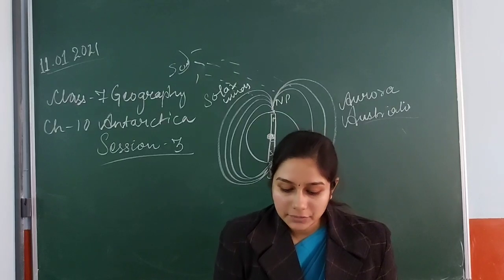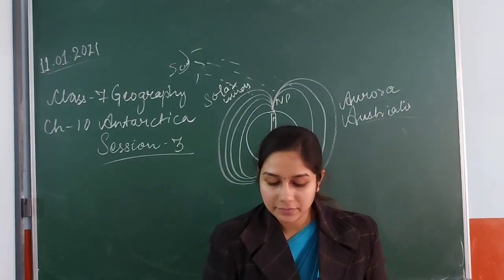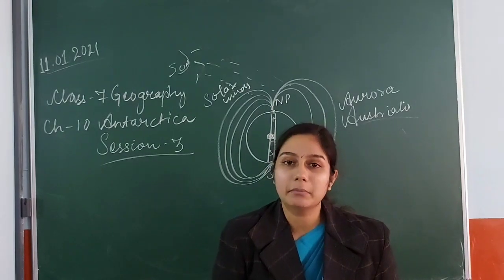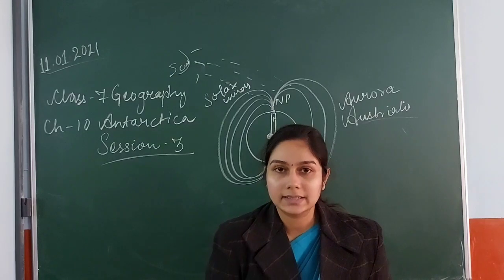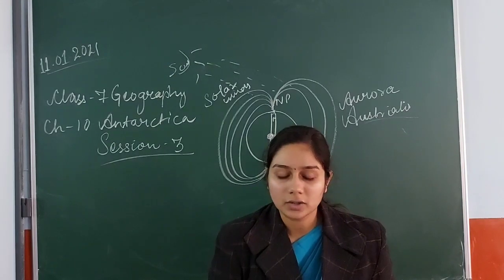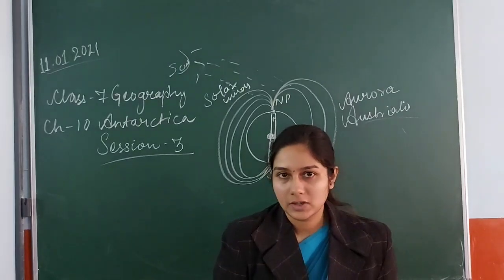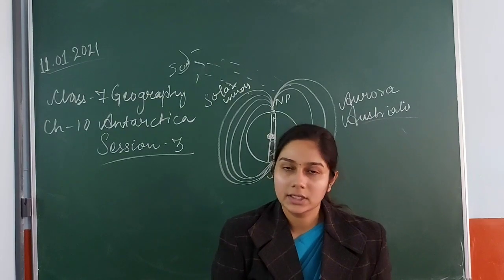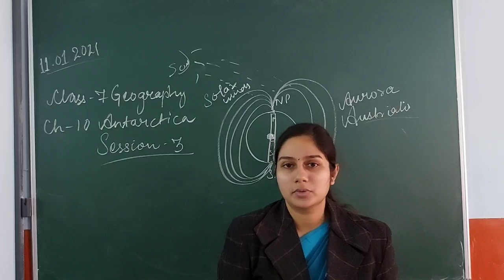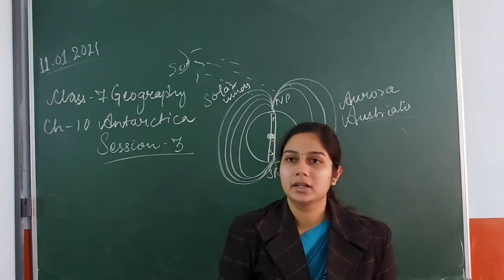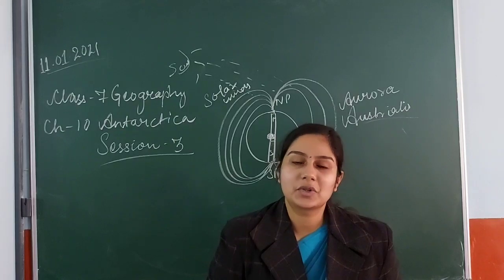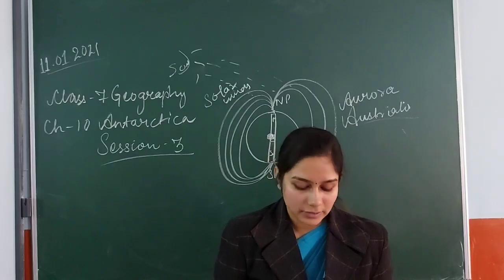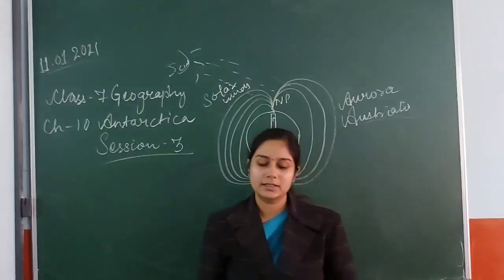Okay, if you look at page number 139, figure 10.5, where it is written Aurora Australis, the night sky, do you see there is a ribbon, bands of colors, visible in the night sky? That is not an edited picture, that is not Photoshop, that is original. That is the reality, how it looks in Antarctica. Clear? And this beautiful creation happens only around the poles where the magnetic field is strongest, so you cannot find it over the equatorial line or Tropic of Cancer or Tropic of Capricorn. You will always find it around the North Pole or the South Pole. Clear? So that is the entire concept of Aurora Australis.